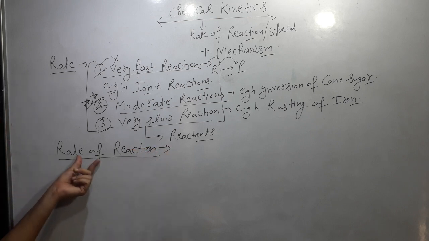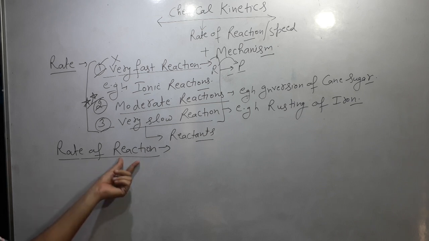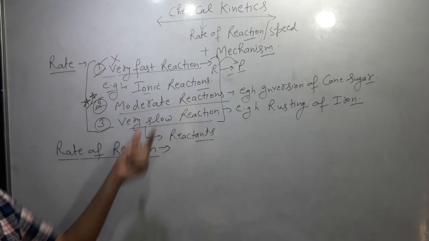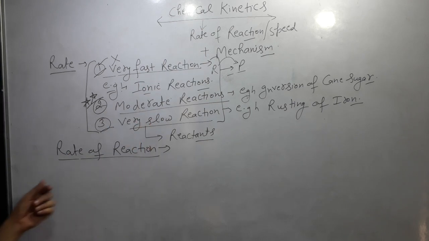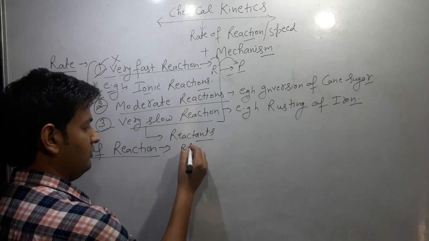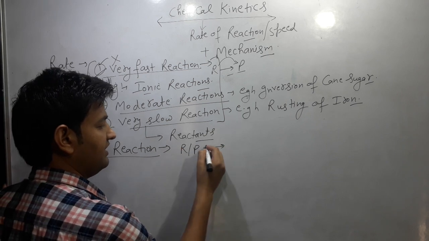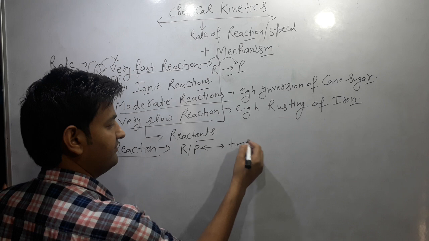Rate of reaction is the speed, or the change in the concentration of any one of the reactants or products with respect to time.